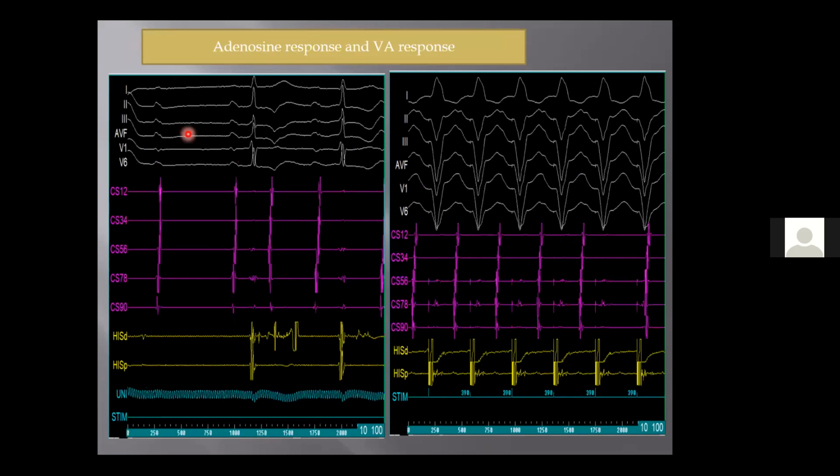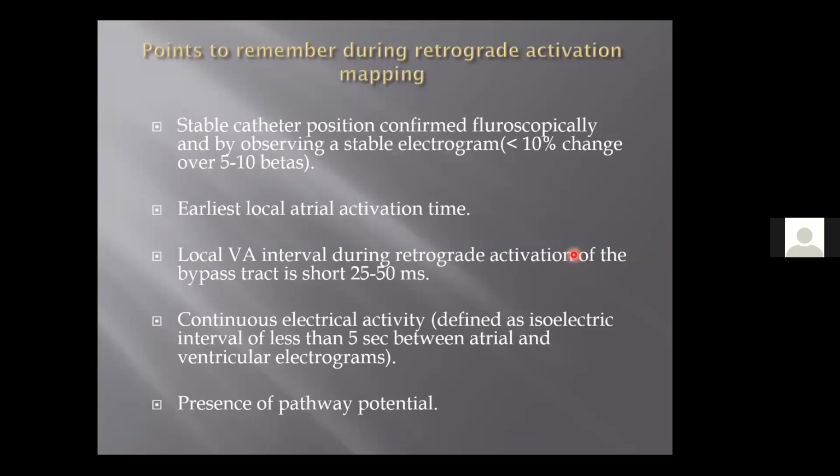This case again, after the ablation, we recheck it by giving an adenosine. Post adenosine, we have shown an AV block. Pathway conduction is not there. Again, a VA, we see a concentric kind of VA that you see here post ablation. So post ablation, wait for 30 minutes, make sure that you give adenosine, show the pathway conduction is blocked, do a V pacing, and also show a concentric kind of activation. So stable catheter position should be confirmed fluoroscopically, and there should not be change in the amplitude by more than 10% in the next 5 to 10 beats before you ablate.